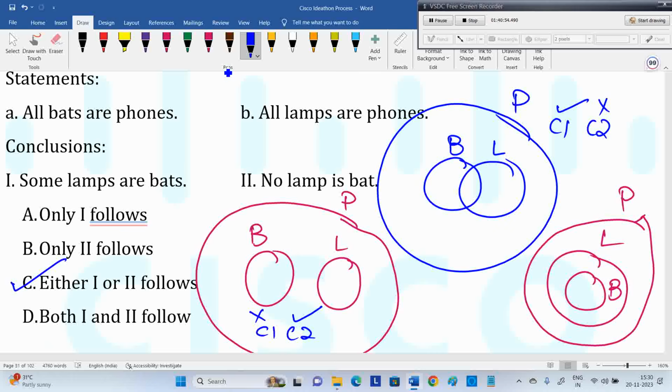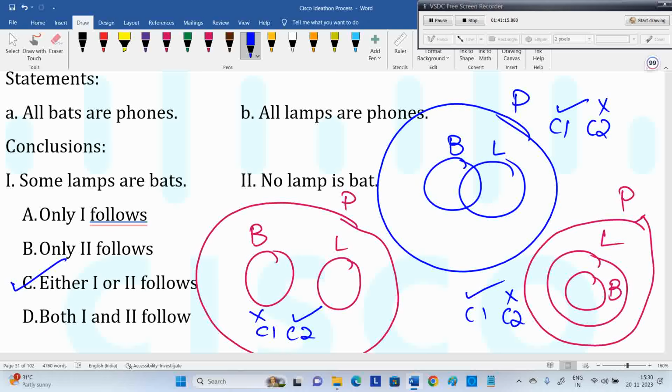What about this diagram, sir? Some lamps are bats, this is the entire lamp, and some part of it is occupied in bat. Lamp and bat not connected is wrong. So first one true, second one false; second one true, first one false. That's what either one or two means. Still, you can draw many more diagrams. You must go through the syllogisms.